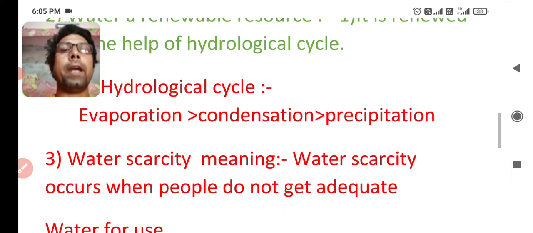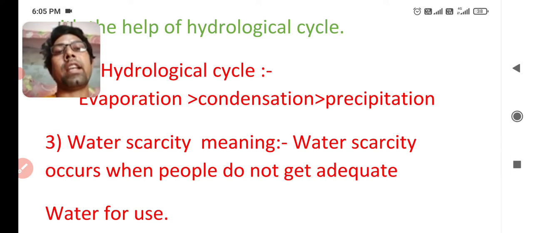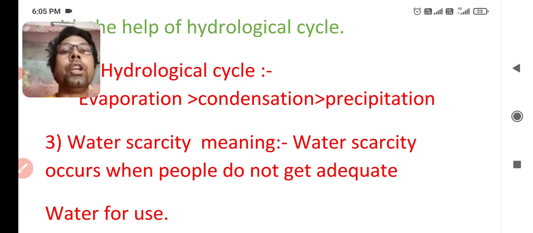And the next point, water is a renewable source. On the other hand, water scarcity is there. So first one, we should know about the meaning of water scarcity. Water scarcity means it occurs when people do not get adequate water for use.